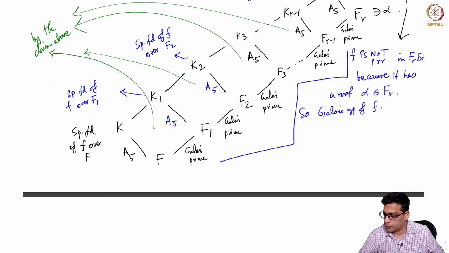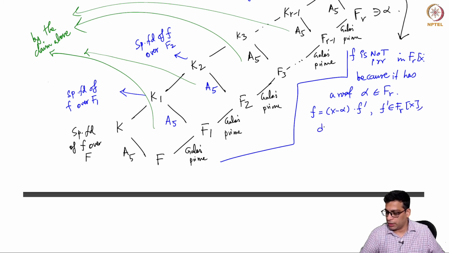So that means we have f equals x minus alpha times f prime, where f prime is in Fr[x] and the degree of f prime is 4.